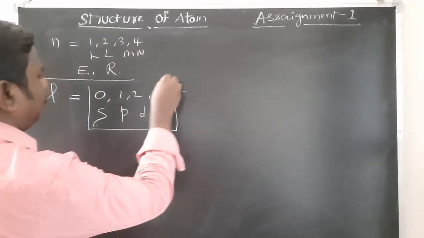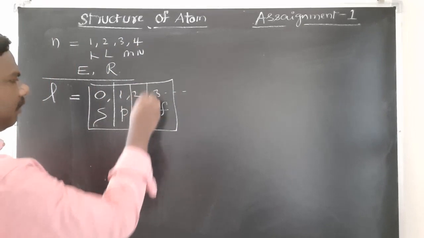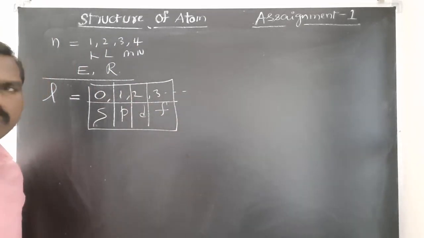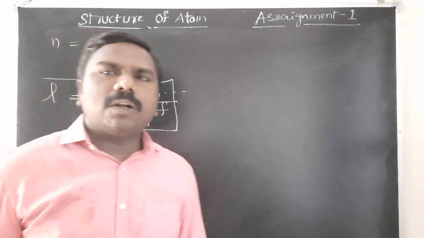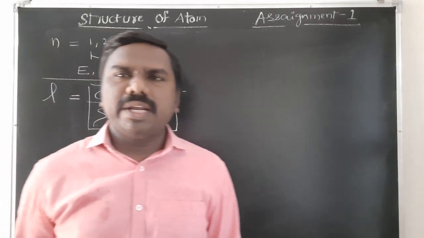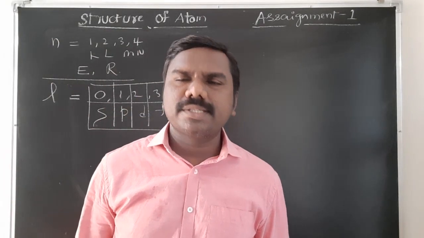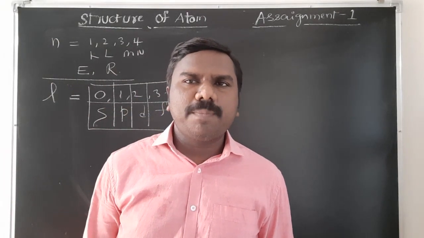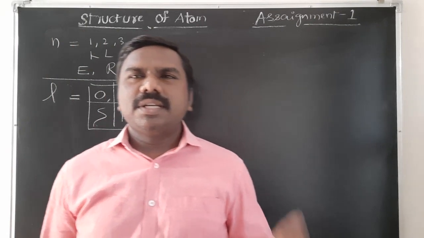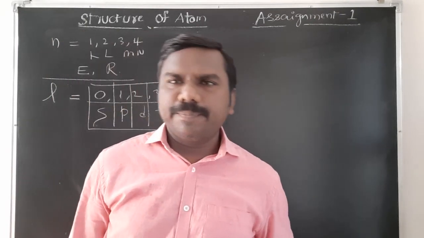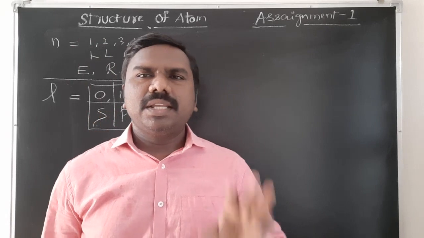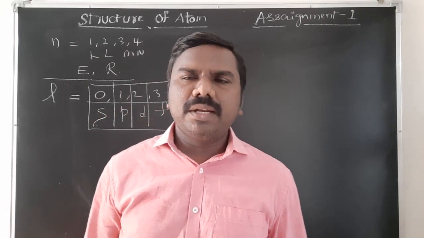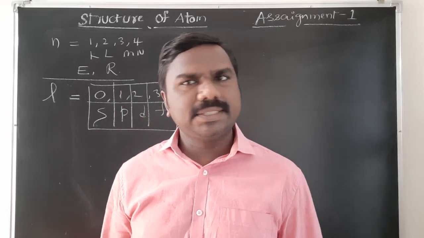So follow this tabular form perfectly. It helps a lot. The azimuthal quantum number represents or explains the shape of three-dimensional orbitals. S is spherical, P is dumbbell, D is double dumbbell, and F shape will be a complex shape.